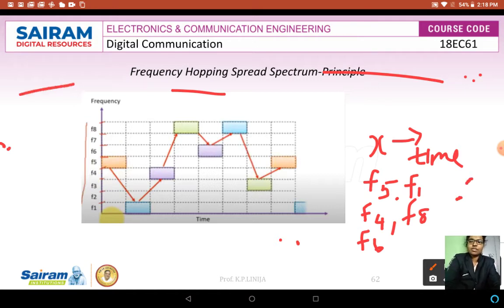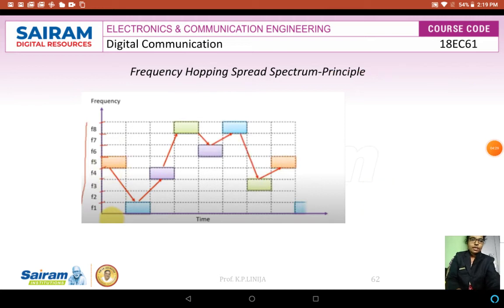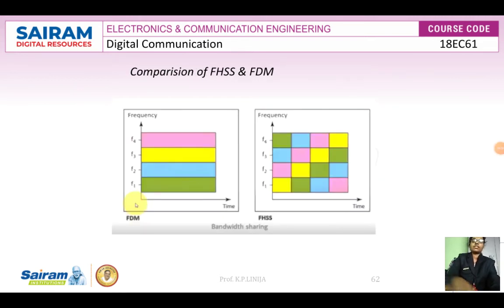Therefore we can compare. Let us go with the comparison of FHSS, that is frequency hopping spread spectrum, and frequency division multiple access, that is frequency division multiplexing. Here we can see clearly that we divide the complete frequency spectrum into subbands.